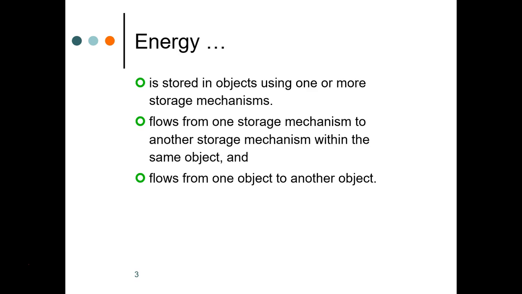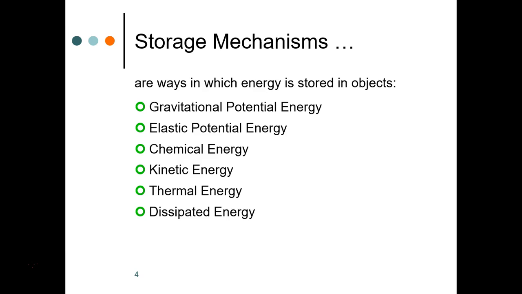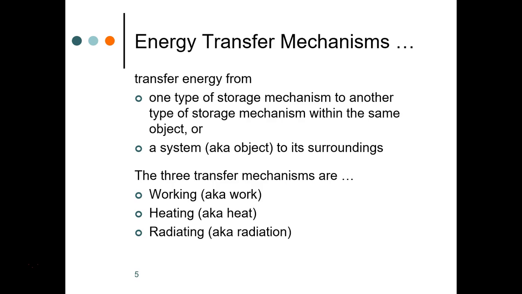Energy is stored in objects using one or more storage mechanisms. It flows from one storage mechanism to another storage mechanism within the same object, and it can also flow from one object to another object. The 6 storage mechanisms, which we covered in a previous podcast, are ways in which energy is stored in objects. They are gravitational potential energy, elastic potential energy, chemical energy, kinetic energy, thermal energy, and dissipated energy.